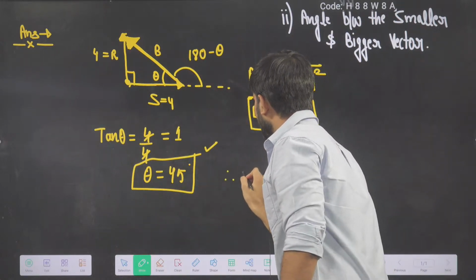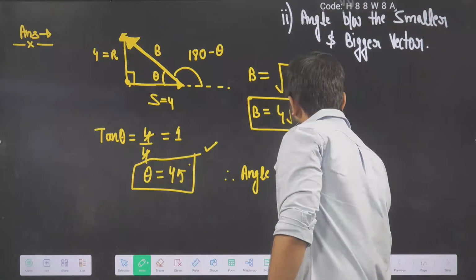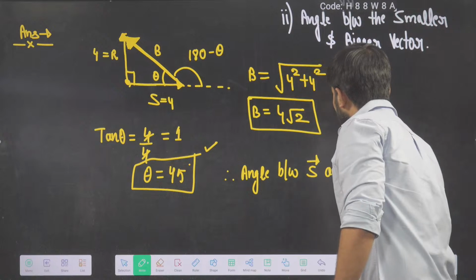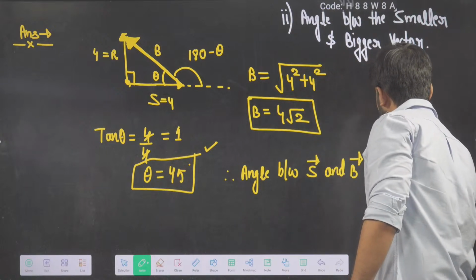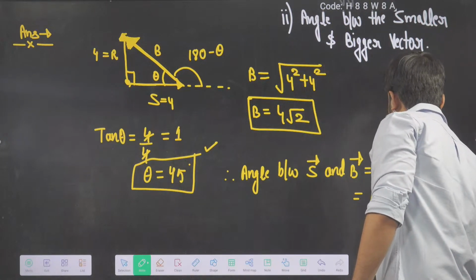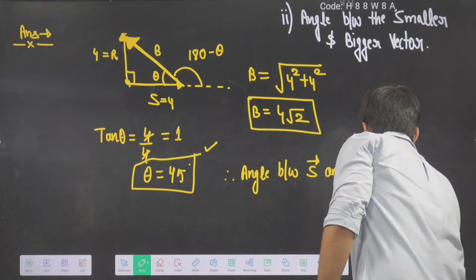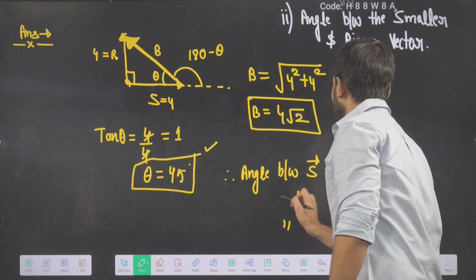Therefore the angle between the S vector and the V vector is 180 minus theta, and the answer will be 180 minus 45, that is 135 degrees.